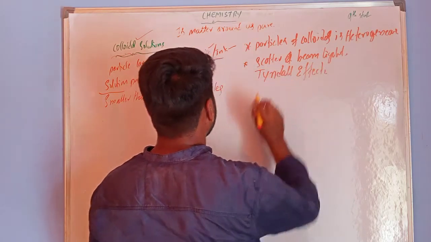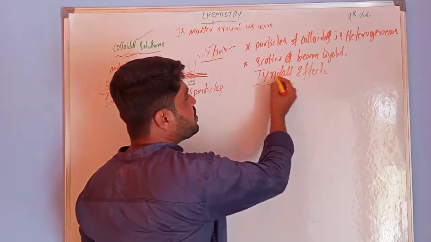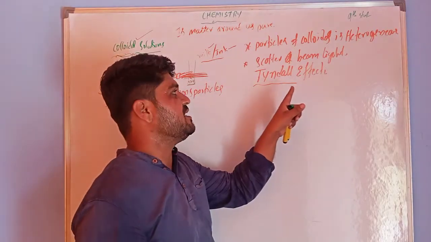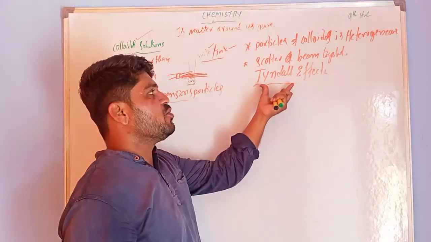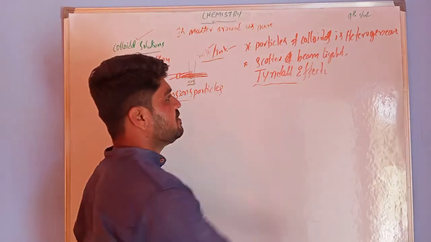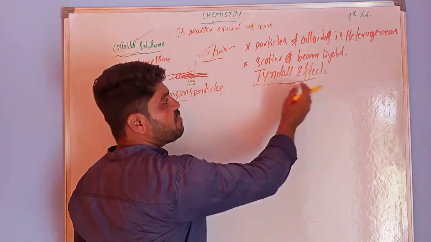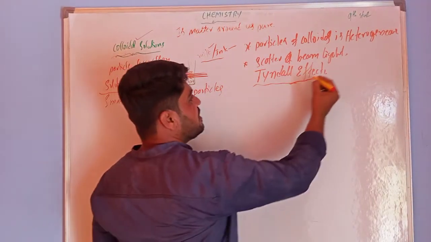Why do we call it the Tyndall effect? Tyndall is the name of the scientist who found out this effect. That's why they put the name Tyndall effect. The Tyndall effect means the particles can scatter a beam of light and make its path visible. This is called the Tyndall effect.